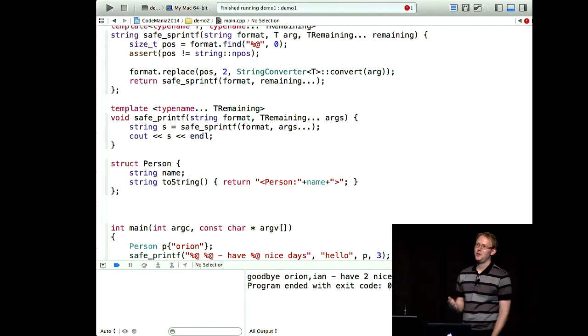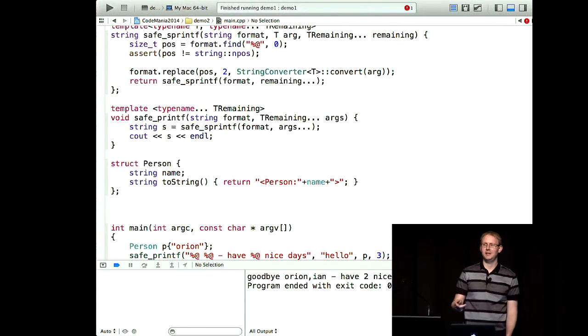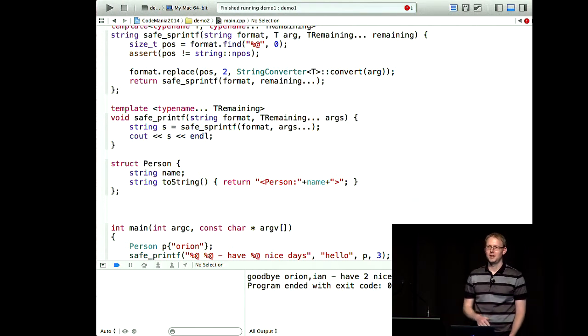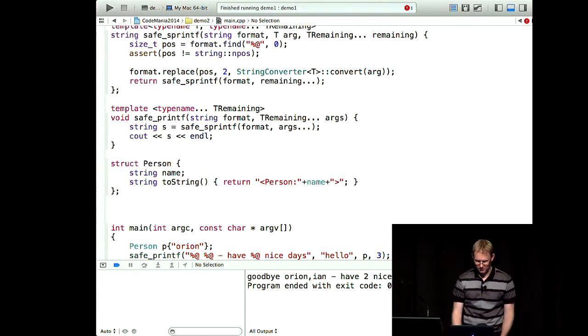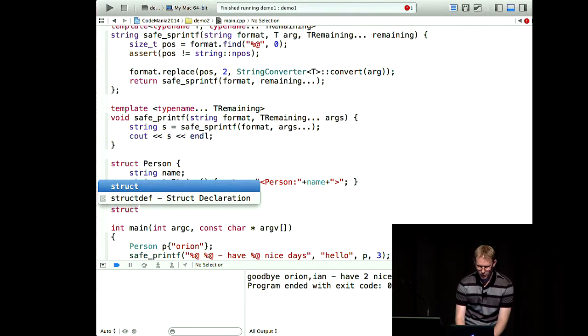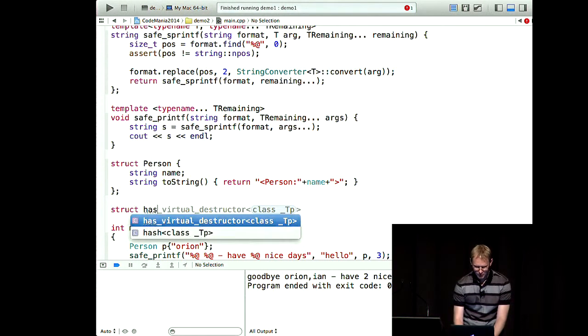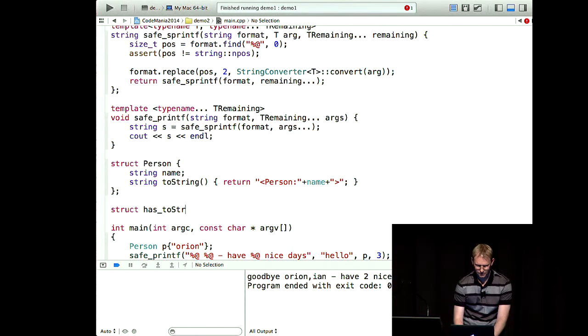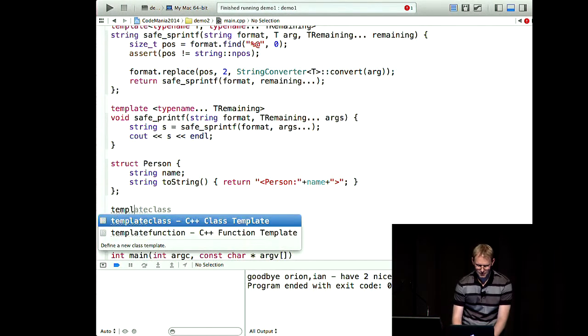So how do you get the compiler to figure out, while it's compiling, whether you have a particular kind of method? There are lots of ways, but the way I'm going to show you today is to make a helper. We'll call it hasToString, and it's a template.